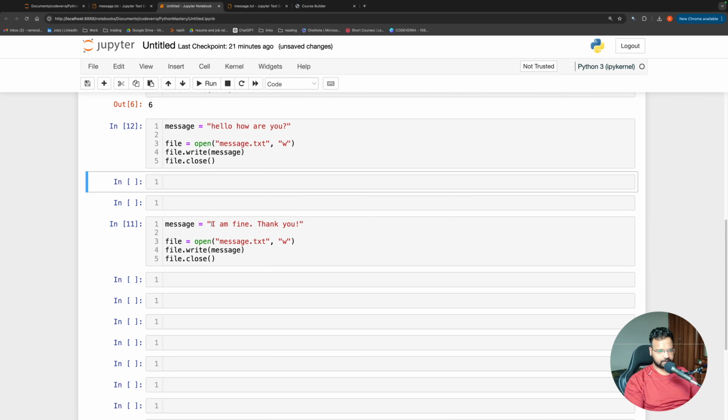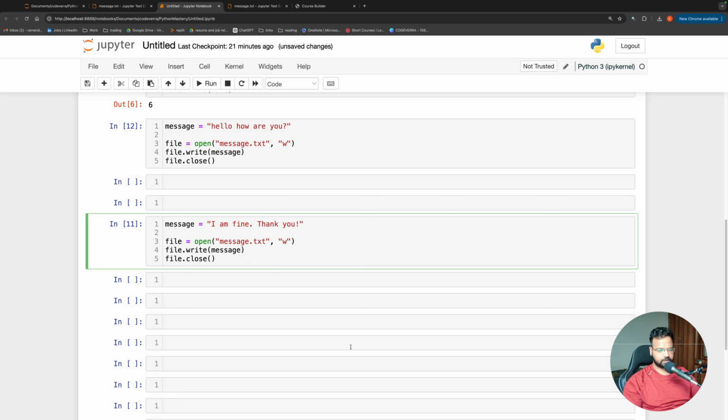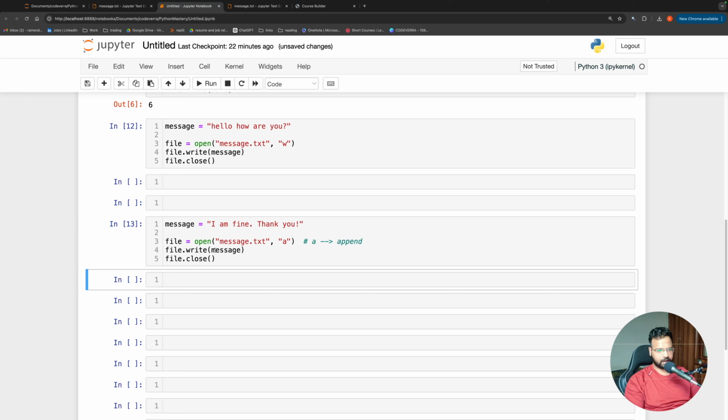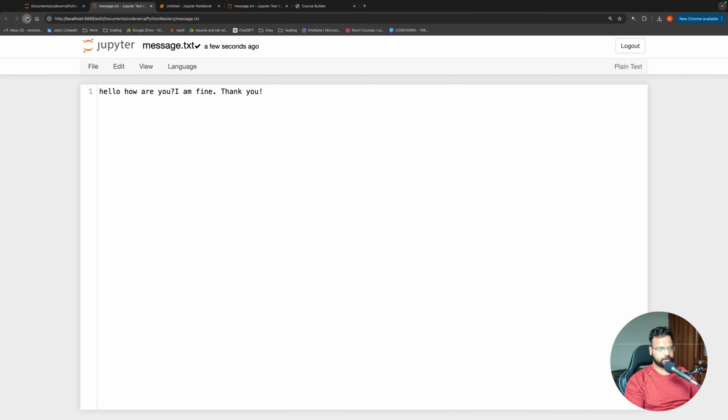And now if I want to reply to this on the next line, then instead of W, I'm going to use a different mode, which is A. So A here stands for append, which means whatever text is already there, it is going to append to that text and not overwrite anything. So if I run this now, and if I come back here, you will see after hello, how are you, I will have the next part of the message, which says I am fine, thank you. And we can also have a new line here in case we want it in the next line. So I can write this, and now if I refresh it, you will see it says I am fine, thank you in the new line.